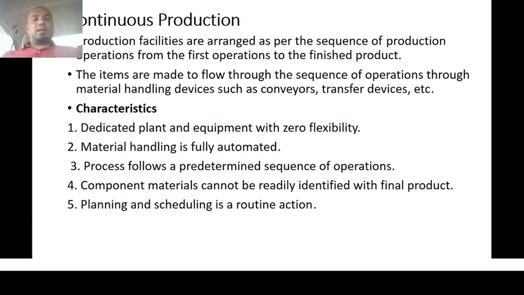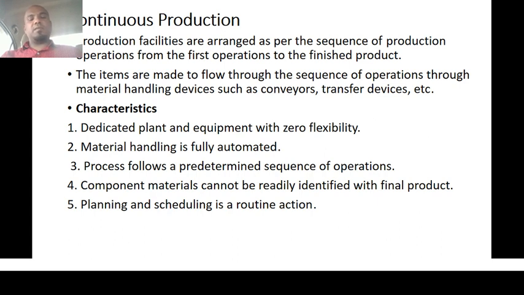Coming to the next production system, that means continuous production system. Here the production facilities are arranged as per the sequence of the production operations from the first operation to the finished product. Here the machineries, equipments or tools will be systematically and sequentially arranged from machinery 1 to the finished product. The items move through the sequence of operations through material handling devices, conveyor belts and transferring devices. So the product will flow in sequential operation, that is, in continuous operations.